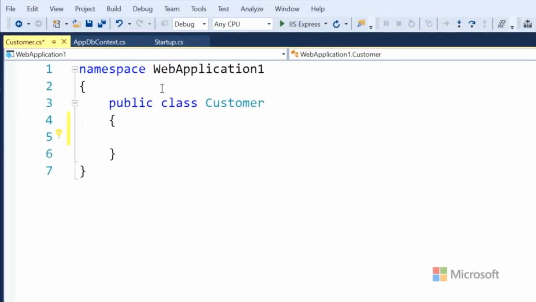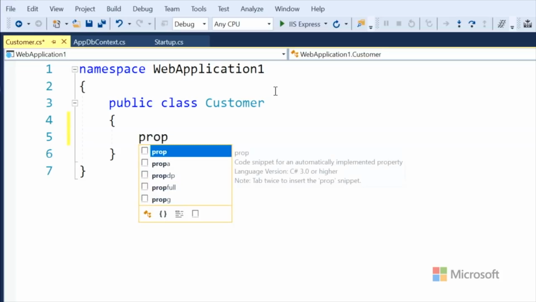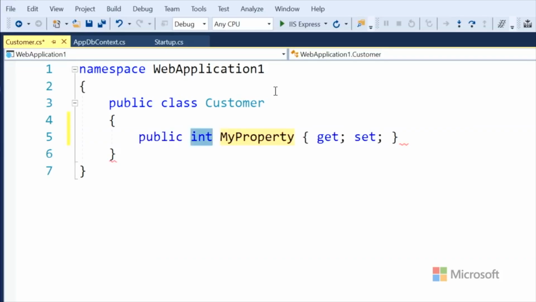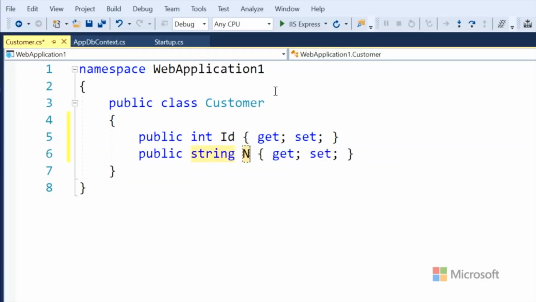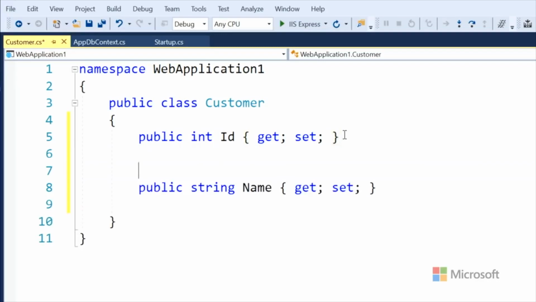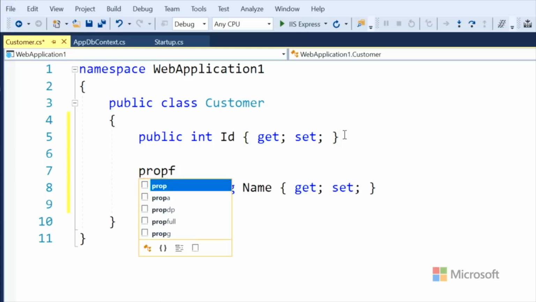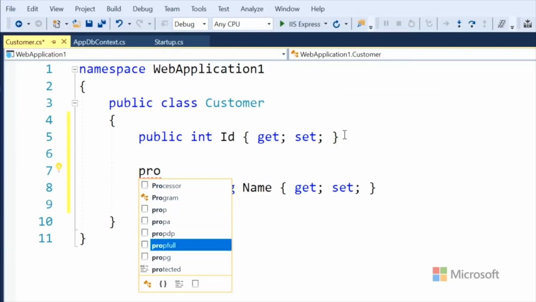All right, I'll show you another smooth tip. Oh, I know it. Yeah, you want to suggest, please? What, the tab thing? Yes, ready? Okay. prop, tab, int, tab, ID, enter, prop, tab, string, enter, tab, name, right? How cool is that? It's cool, and I always forget to use it. You've got to use it. There's so much good stuff in here. Awesome.